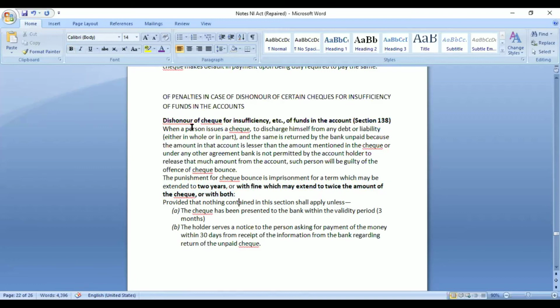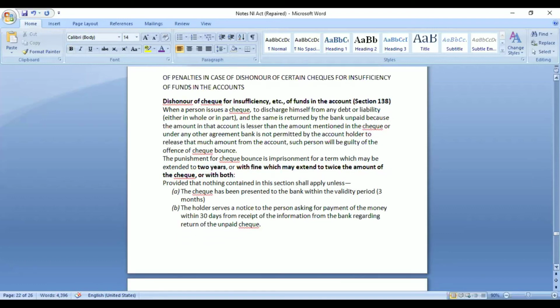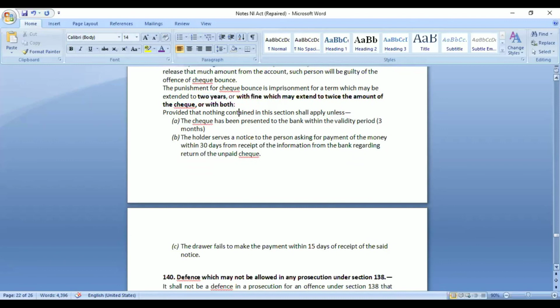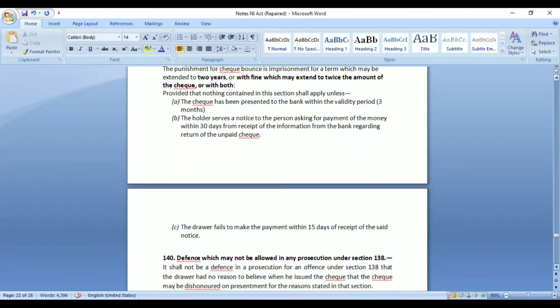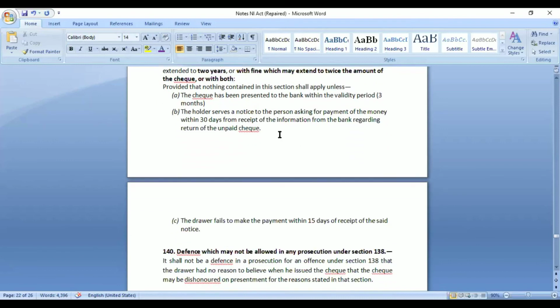But even if the person has fulfilled these two conditions, it would be considered as the offense of check bounce only when some more conditions are fulfilled. This is the general situation, that the person does not have sufficient funds in his account, or he has given a direction to the bank that only this much amount can be released at one moment. So if those two conditions are fulfilled, then we will look into these other conditions.